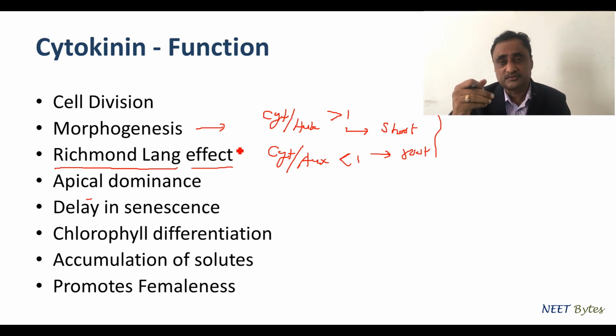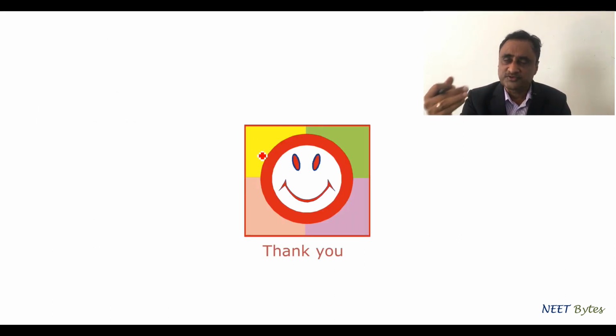They promote femaleness. We know very well that along with cytokinin, auxin and ethylene are also capable of promoting femaleness. Okay, so this is all as far as the entire function of cytokinin is concerned, right? Thank you.